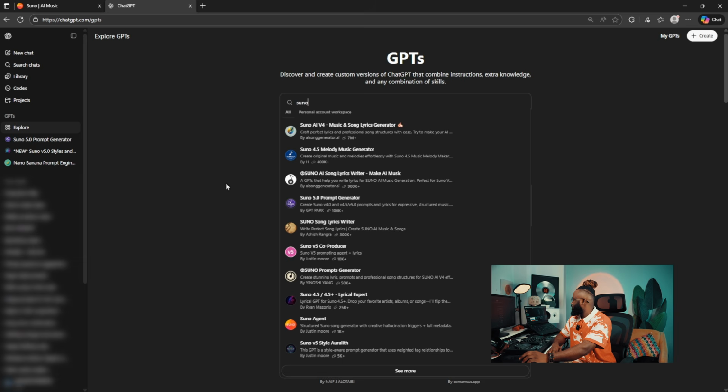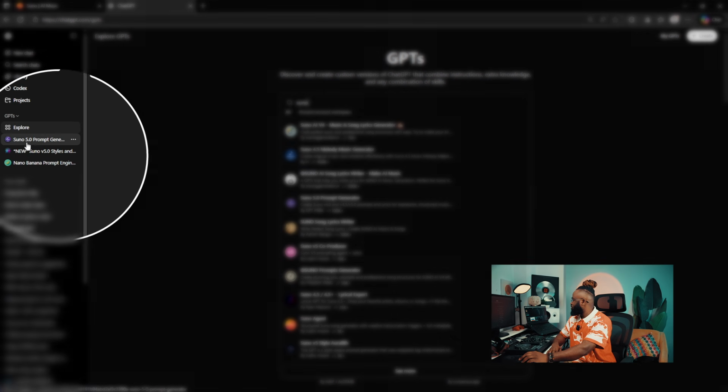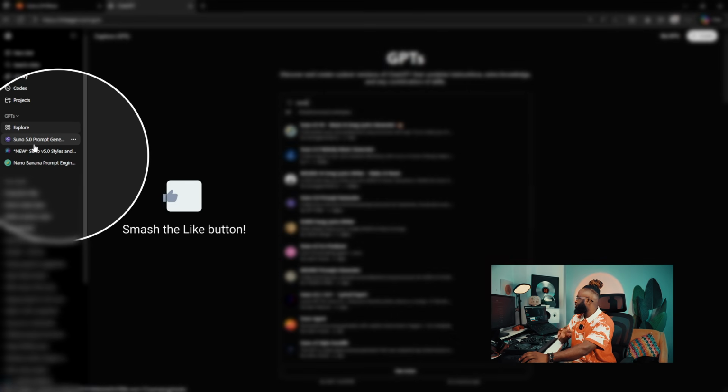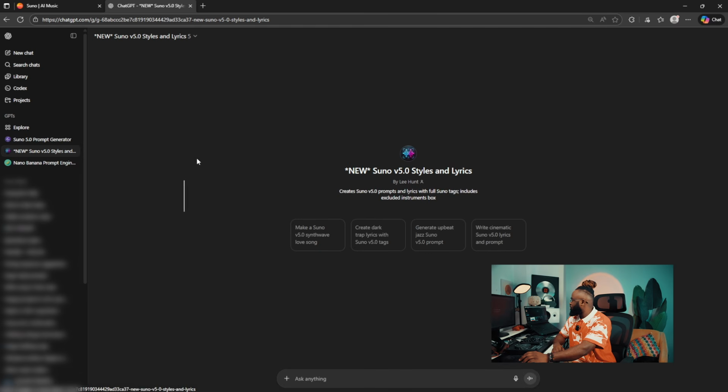The one I actually love to use is either this, you can see I've added them here already, Suno 5.0 prompt generator, or this new one. Whichever you pick, it opens up something new in ChatGPT, right? You can see it has already given you ideas of prompts you can use. Say, make a Suno version 5 synth wave love song, create dark trap. But yeah, you can just come over here and drop in your prompt.